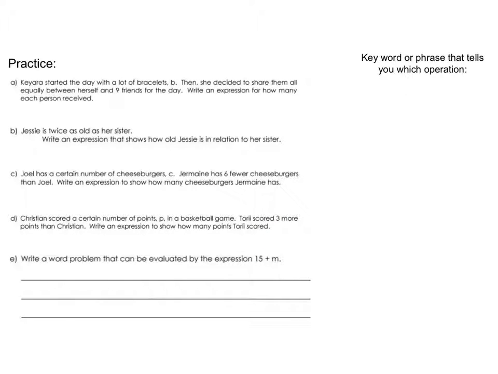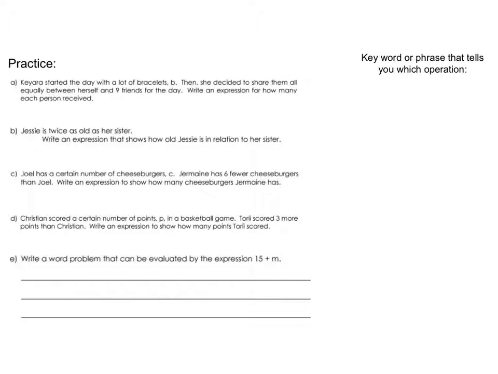So here's some additional practice problems I'd like you to work on, but let me say a couple of words about them. I have an extra column here that I want you to look at. I want you to write the word or phrase that tells you which operation to use. So, for example, Kiara decided to share them all equally between herself and 9 friends.